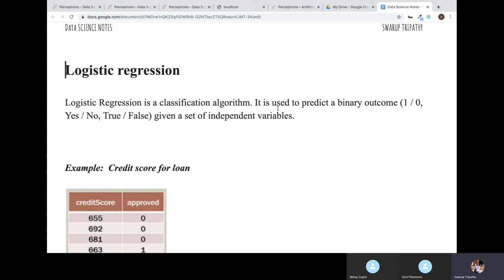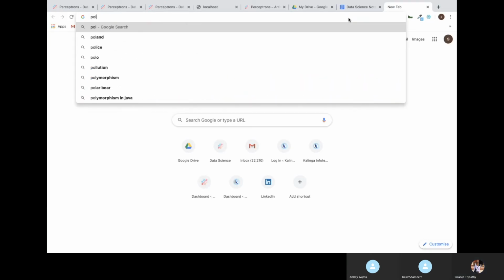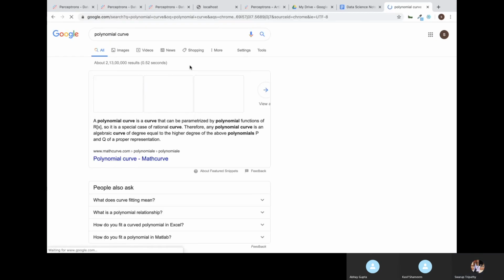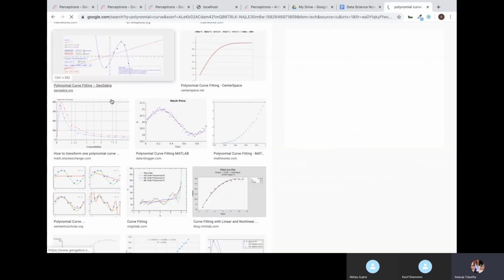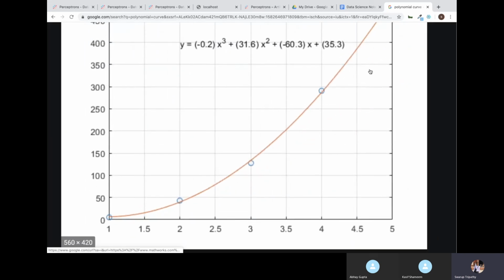But if the line is a little bit curved, like in this graph, it's not very straight.